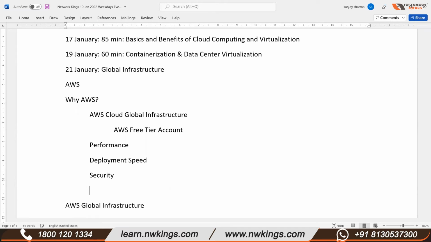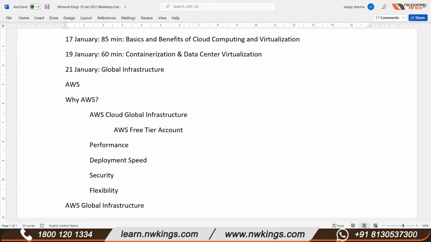Next is flexibility. As we already talked about, flexibility is the most important feature of AWS, and you can have completely customized solutions. AWS enables you to select the operating system, programming language, web application platform, database, and other services that you need.